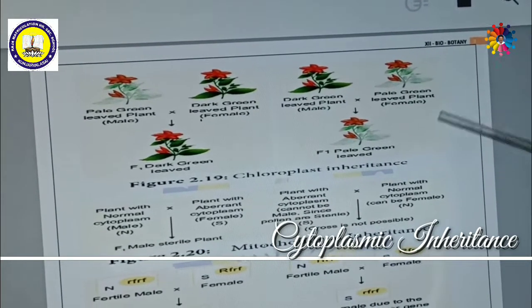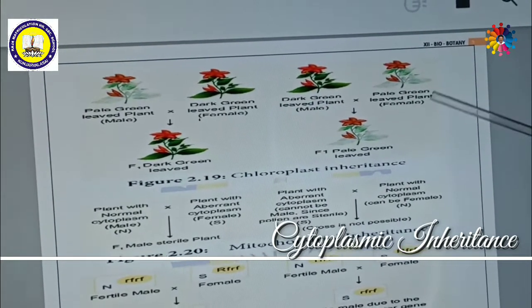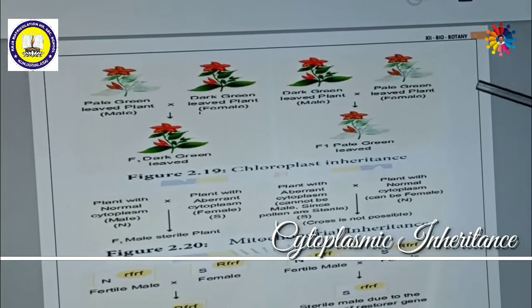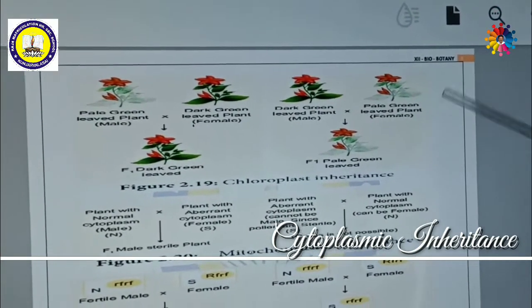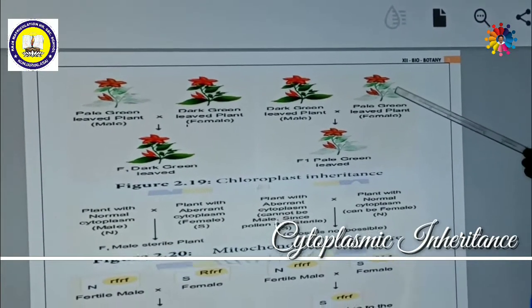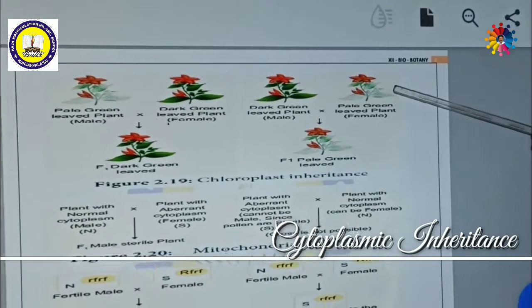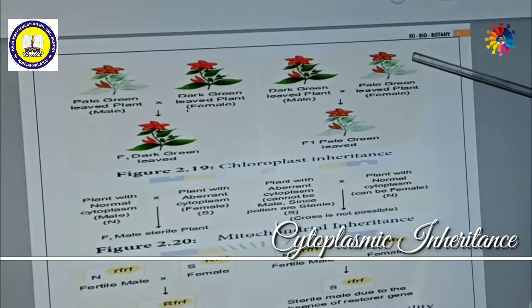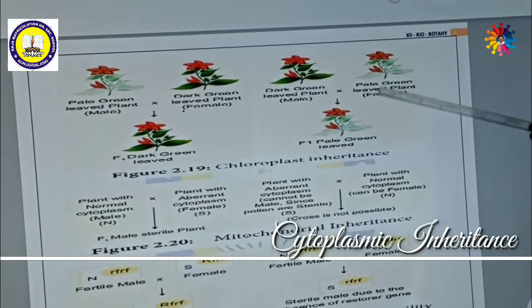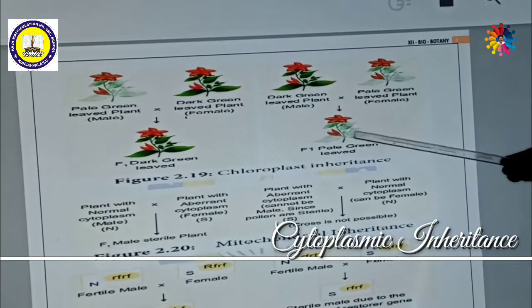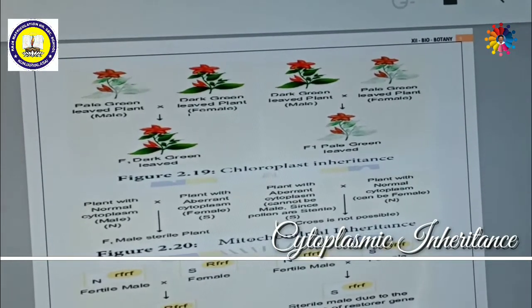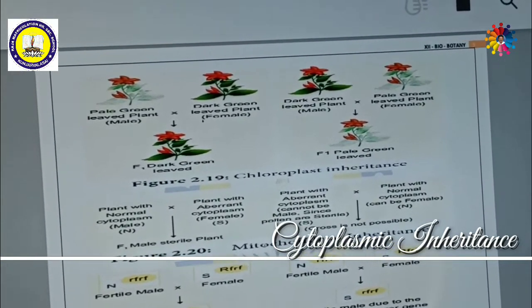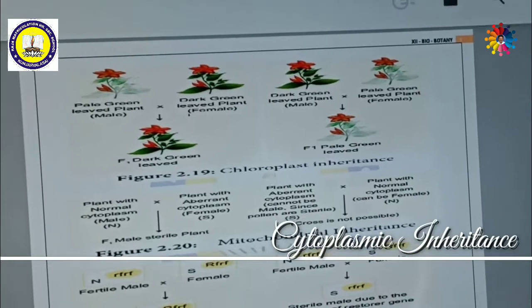So this inheritance is done by the cytoplasm, especially the chloroplast. That is why this is considered cytoplasmic inheritance, or extra chromosomal inheritance, or extra nuclear inheritance. This is also called chloroplast inheritance. This is very, very important. It can come as a 5 mark question, or they may even ask it as a 3 mark question.